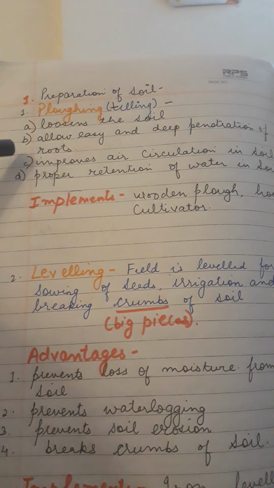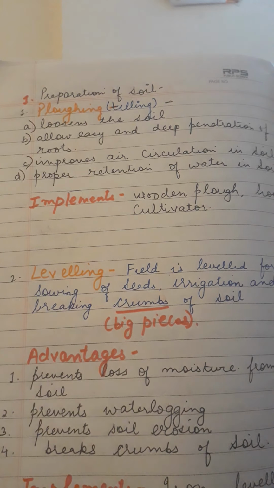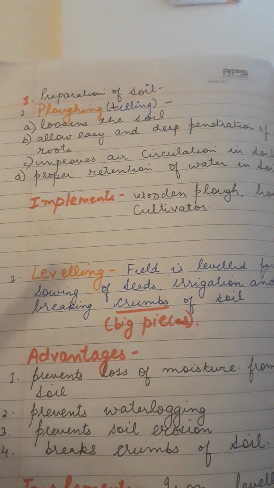Third, it improves the circulation of air in the soil. That means it helps in proper aeration of the soil. And the last one is that it helps in the proper retention of water in the soil. It is done by the implement, or we can say the tool, which is used for this method, called a wooden plow or a hoe or a cultivator. The next step after plowing is known as leveling. First, the soil is plowed, then it should be leveled.